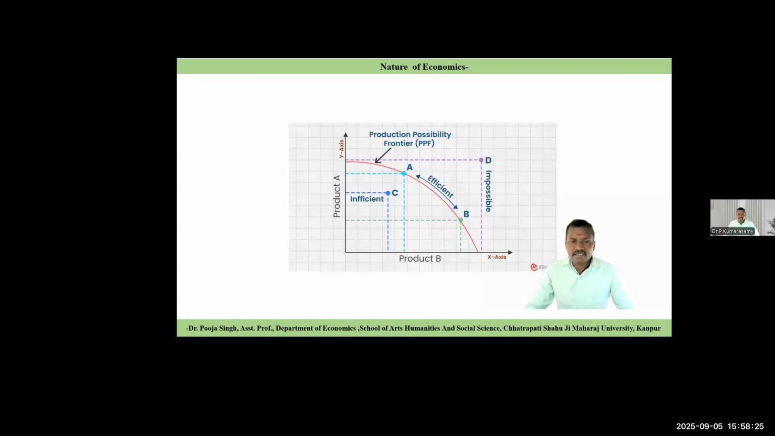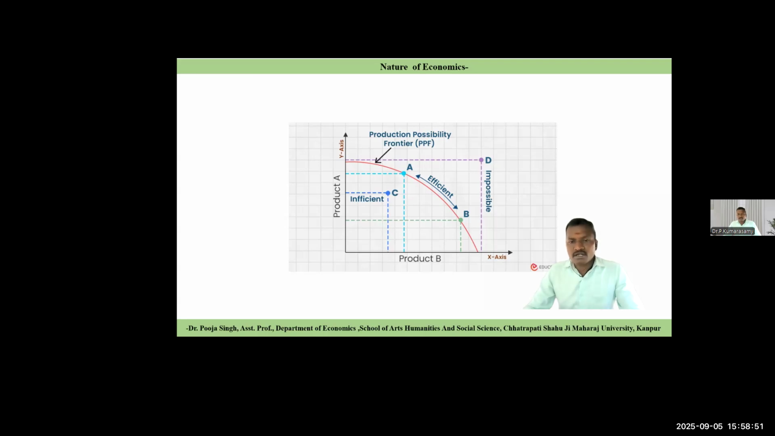X and Y. X axis product A, Y axis product B. Product A is a smartphone, product B is a tablet. So here point A, B, C, D. There are 4 points.